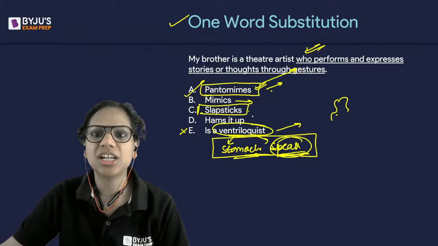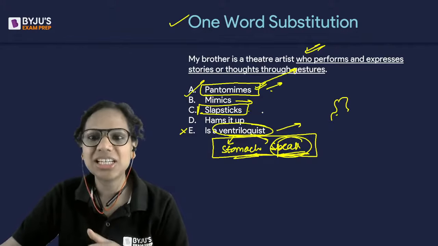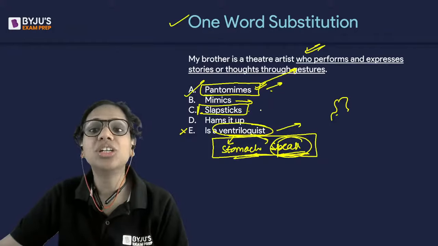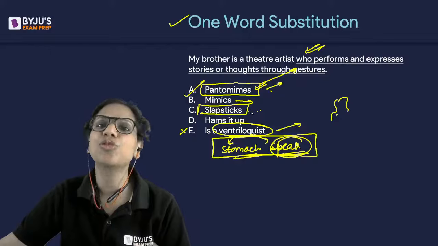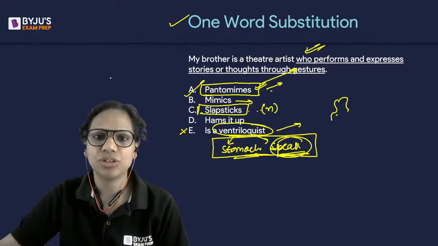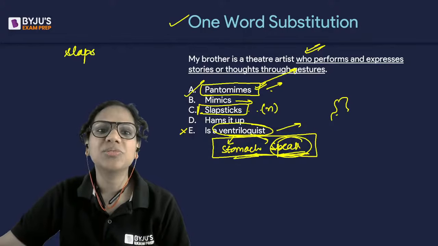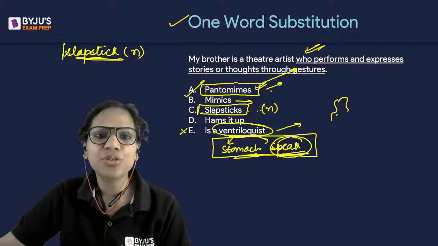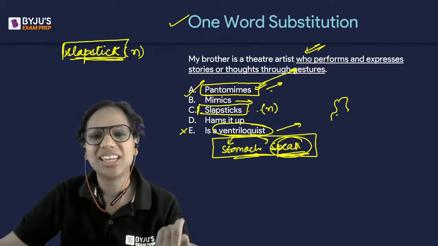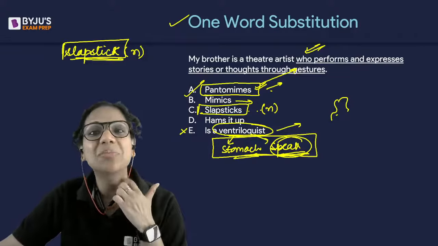Okay, and a theater artist who slapsticks does not make sense. Who does slapstick comedy? That makes sense. Slapstick is a form of comedy. It is used as a noun. And here you again try to make the other person, the viewer, laugh by doing silly and embarrassing things.